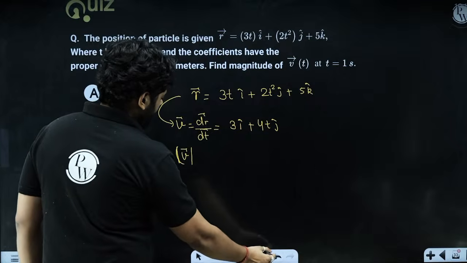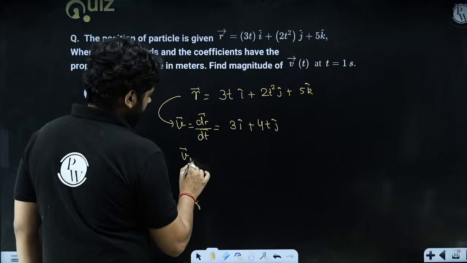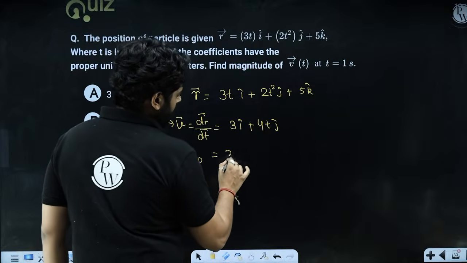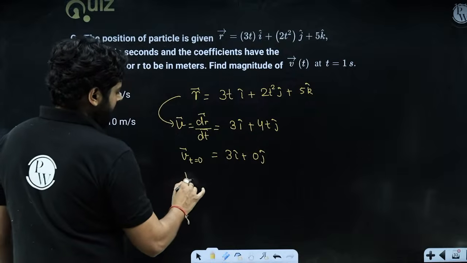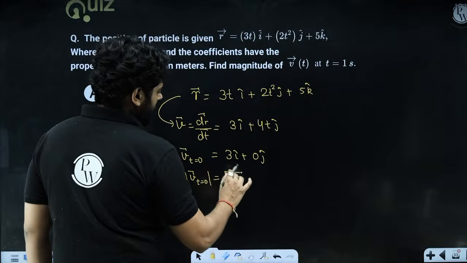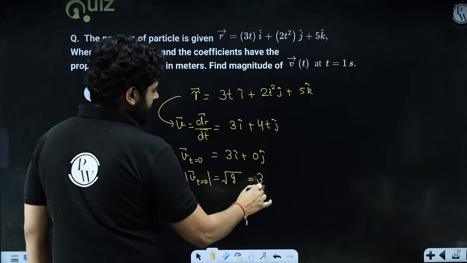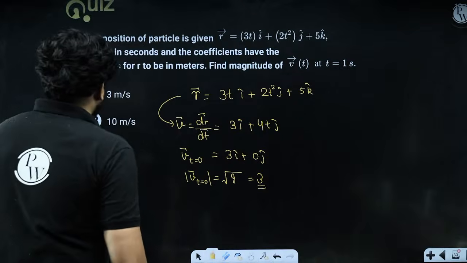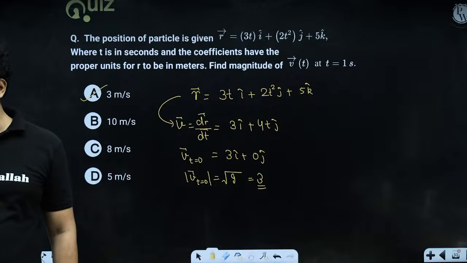First of all, what will be the velocity vector at t equals to 0? So 3 into i cap plus 0 j cap, right? Put t equals to 0 over here. So magnitude of velocity at t equals to 0 will be under root 3 square plus 0 square, which is under root 9, which is going to be 3, right? So 3 meter per second is going to be the answer in this situation, right?